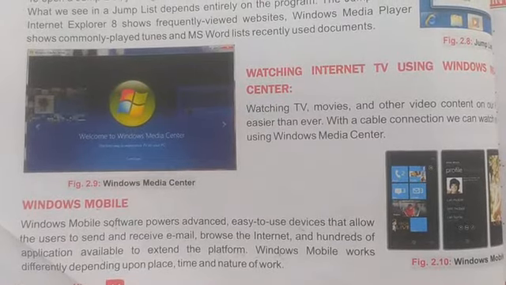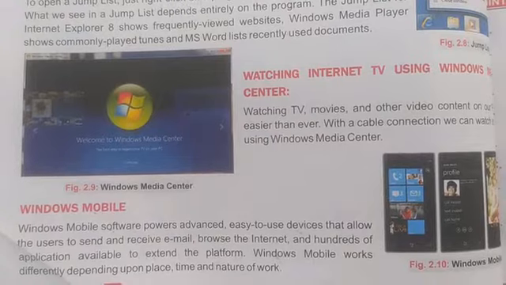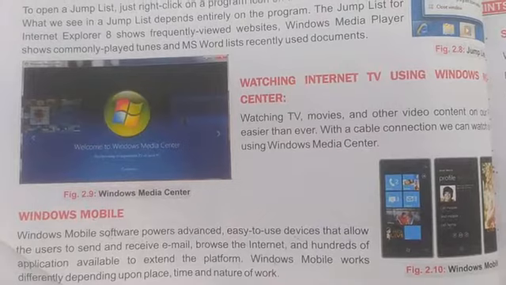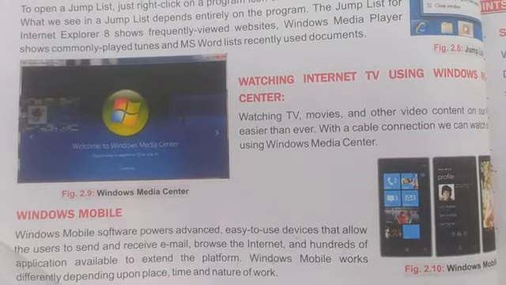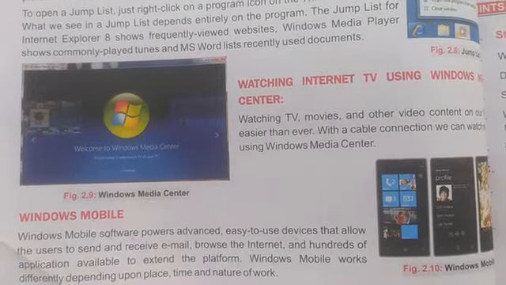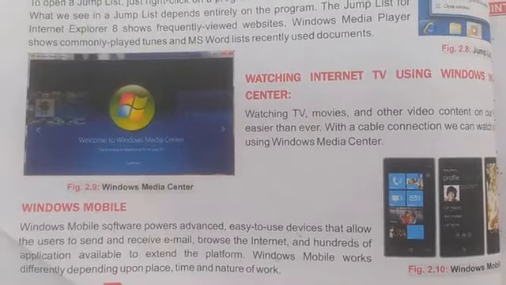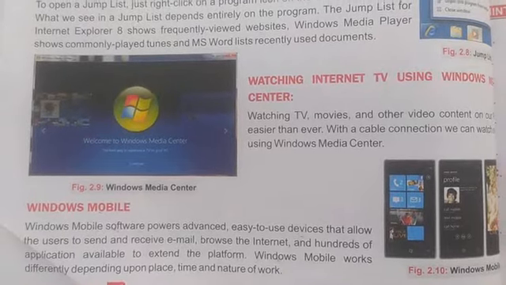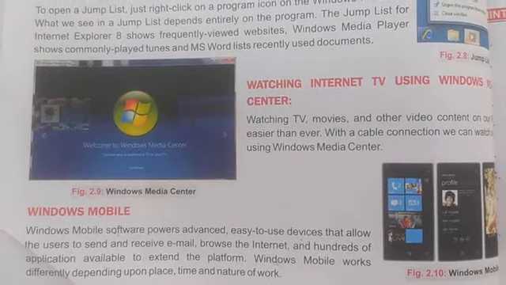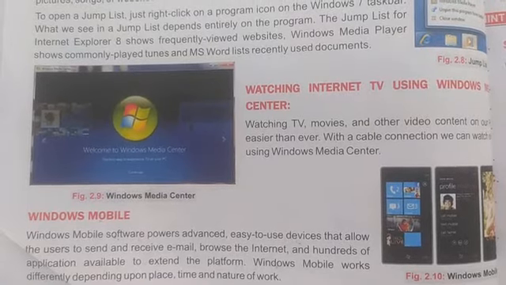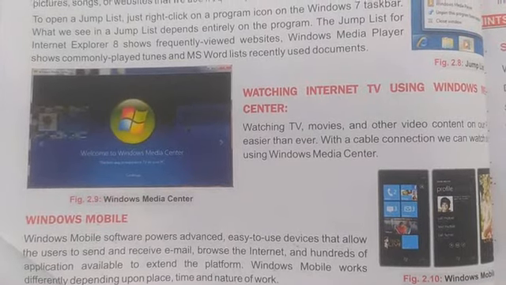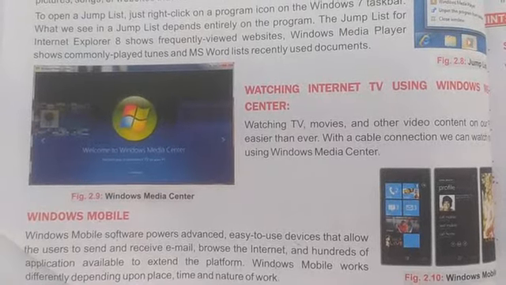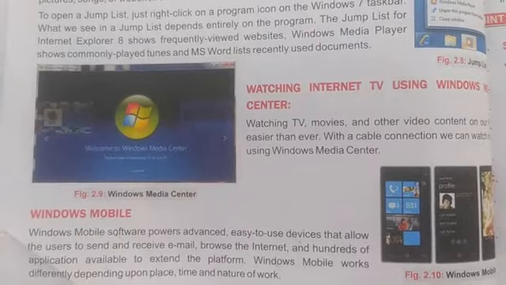So students, just like a Windows-based laptop or tablet, we can even use a Windows-based mobile also. You know about Nokia Asha and Nokia Lumia, which are Windows-based smartphones, in which we can receive our emails, browse the internet, and hundreds of applications are available. Today Windows phone is limitedly used, because all customers are using Android smartphones. That's why we are not using Windows Mobile. But Windows Mobile is also available in the market with lots of applications and features.